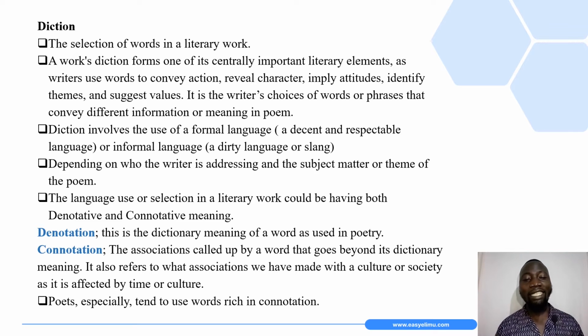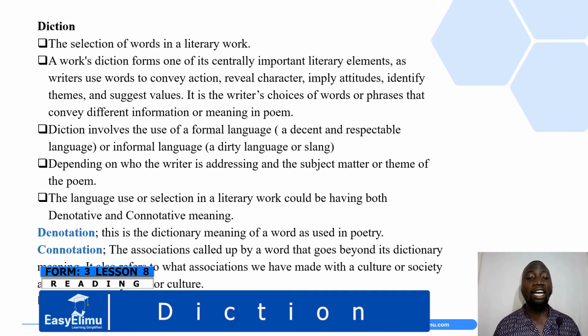A work's diction forms one of its centrally important literary elements, as writers use words to convey action, reveal character, imply attitudes, identify themes, and suggest values as well. So it is the writer's choices of words or phrases that convey different information or meaning in a poem.